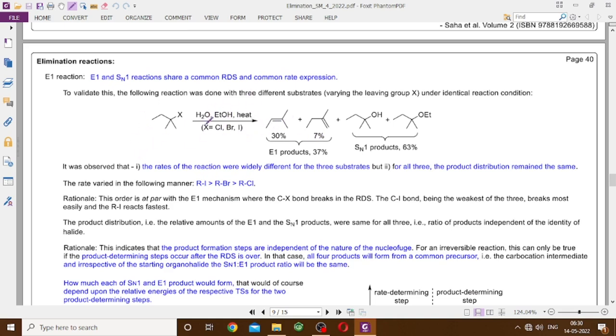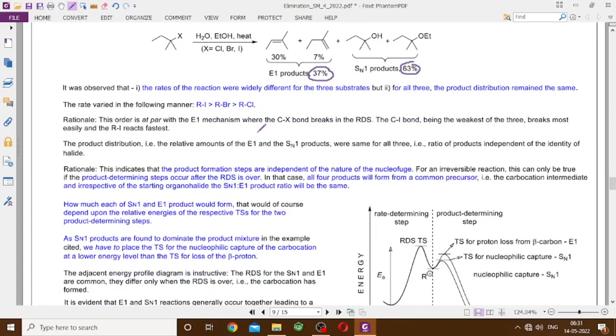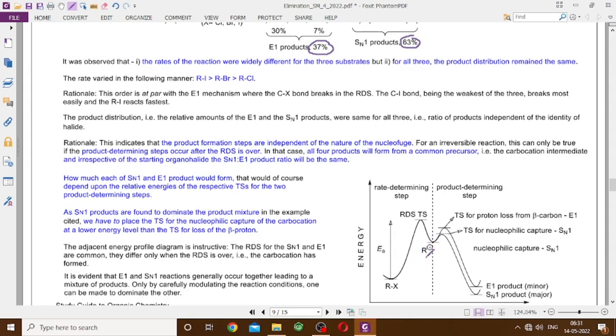But the second observation is that when we take X equal to chlorine, bromine, iodine, the rate is different, but this ratio is almost the same in all cases. For X equal to chlorine, SN1:E1 is 63:37, and the same for bromine and for iodine. This can only be explained if we assume that for these products to form, they have the same and common rate-determining step. Once the rate-determining step is over and we have the R+ carbocation in our hand, then this R+ undergoes either an SN1 reaction or an E1 reaction.